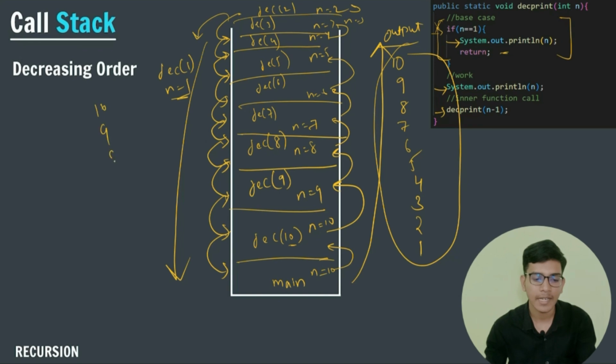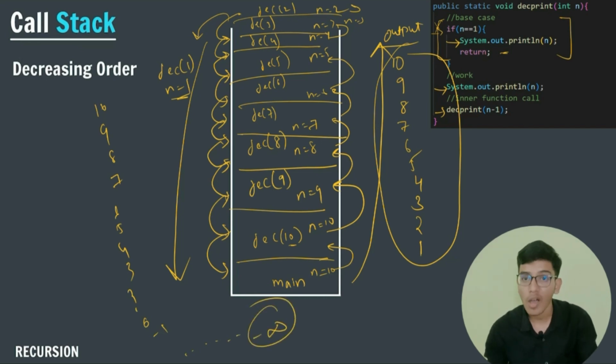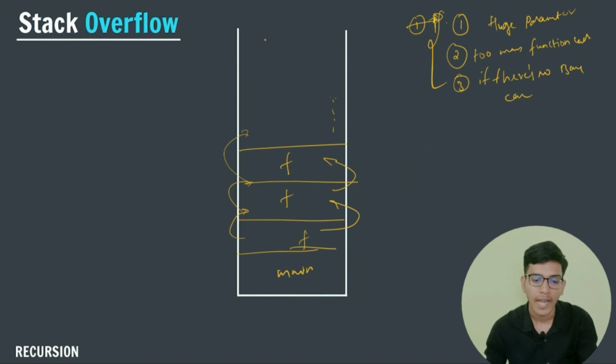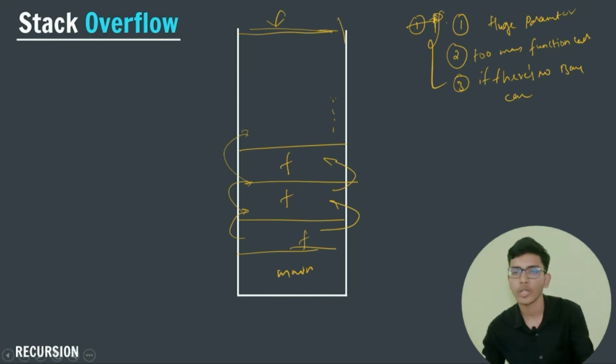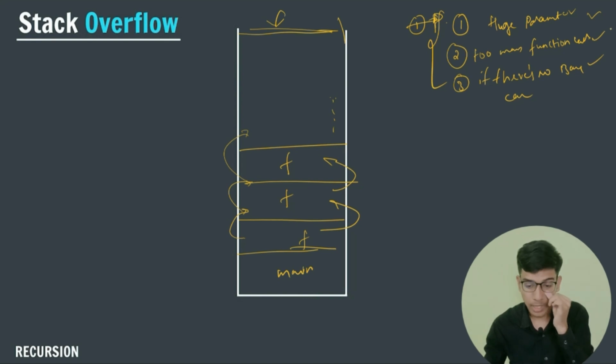We'll get 10, 9, 8, 7, 6, 5, 4, 3, 2, 1, 0, minus 1, and this will continue up to minus infinity, or my stack will overflow and get full, and it will show an error that there is no space for storing any function call in my recursive function. It will occupy all the memory in my computer. So if any of these conditions happen, our program will show a stack overflow condition.